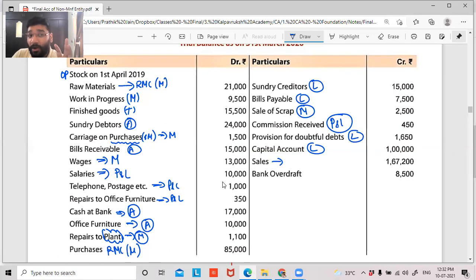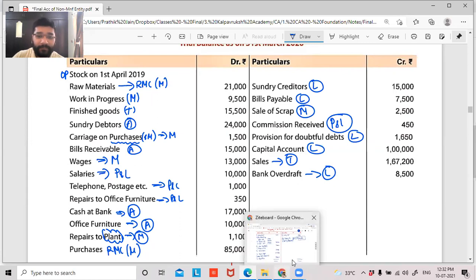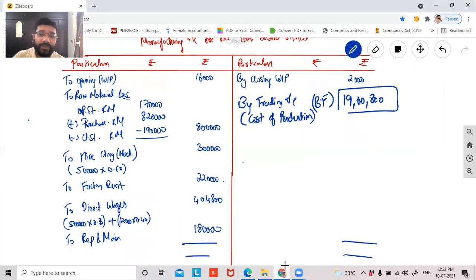Sales, guys, sales of the finished goods that you've manufactured will go where? Trading account or manufacturing account? Trading account. Bank overdraft. Liability. Superb. Can we do this question? Yes, sir.